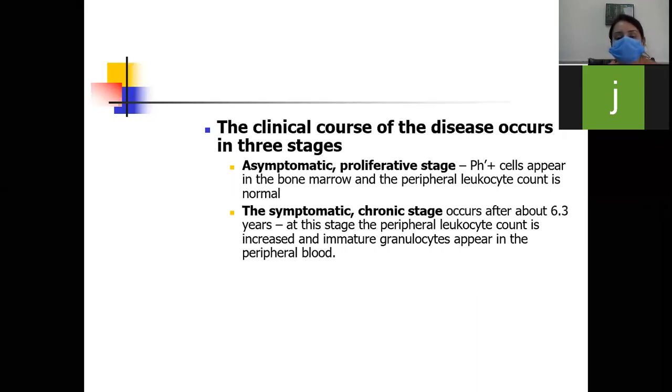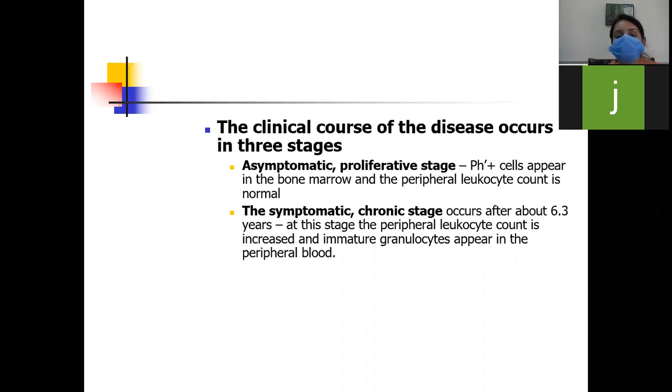In the second stage, what will it be? It will be the symptomatic and chronic stage. It occurs after about 6.3 years. At this stage, the peripheral leukocyte count is increased and immature granulocytes appear in the peripheral blood.